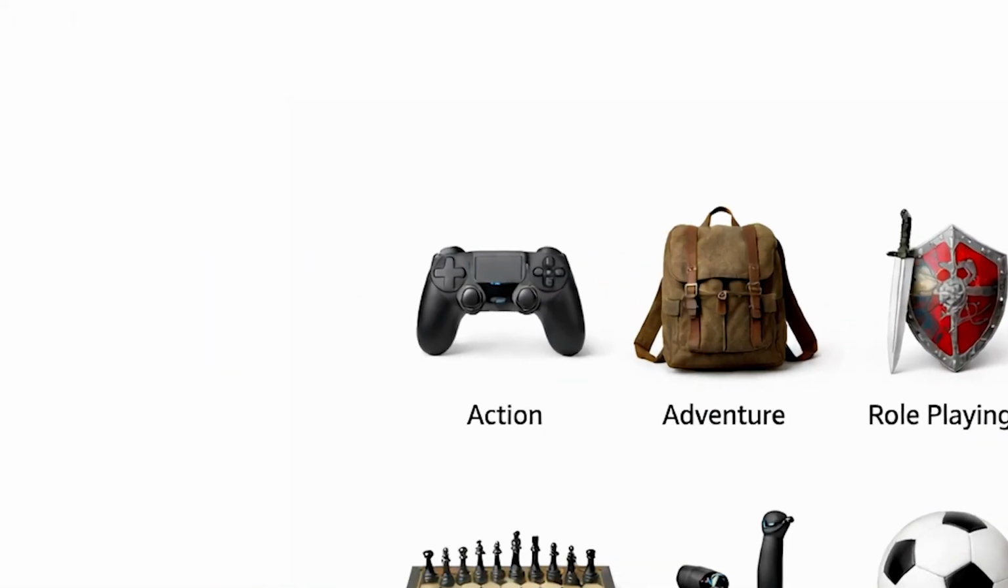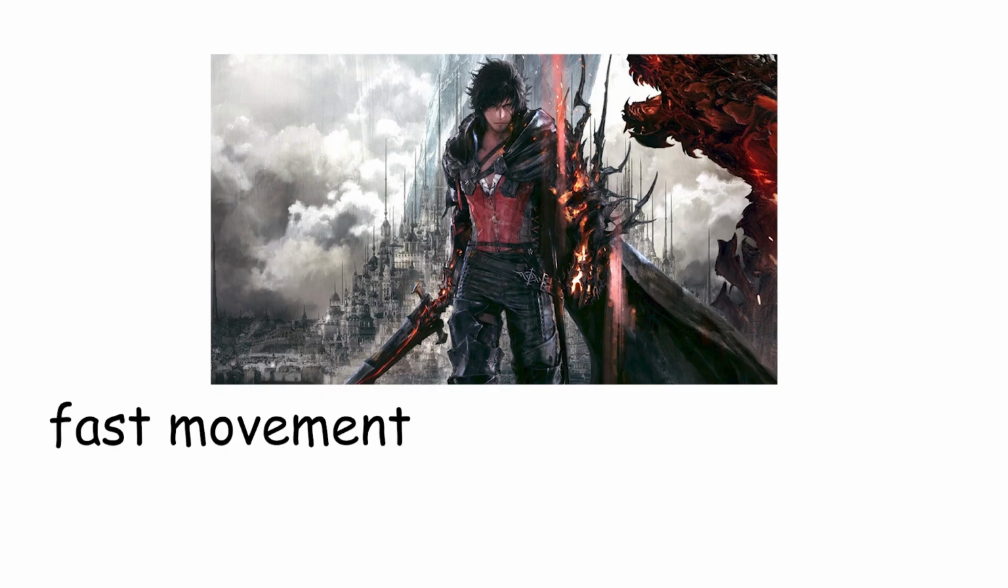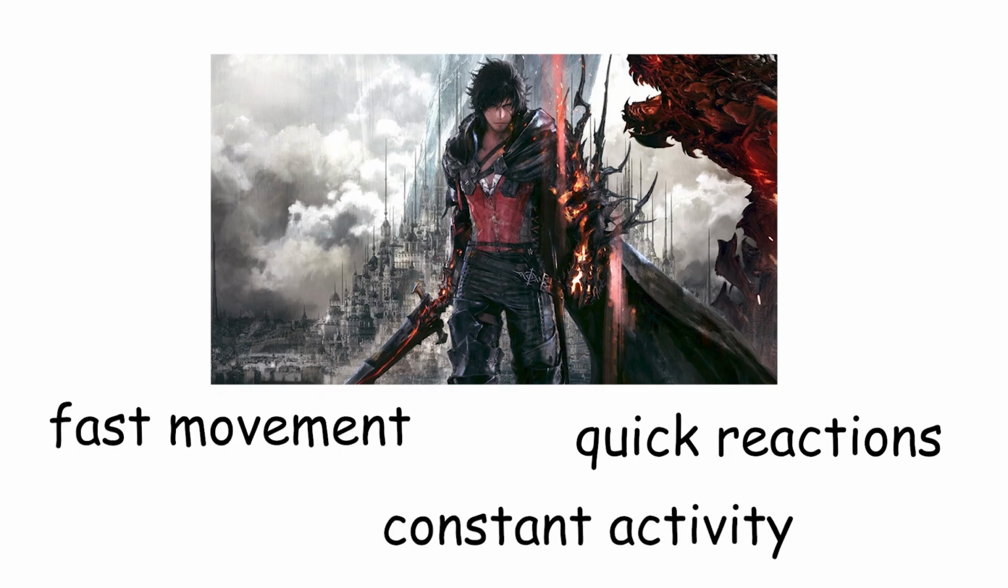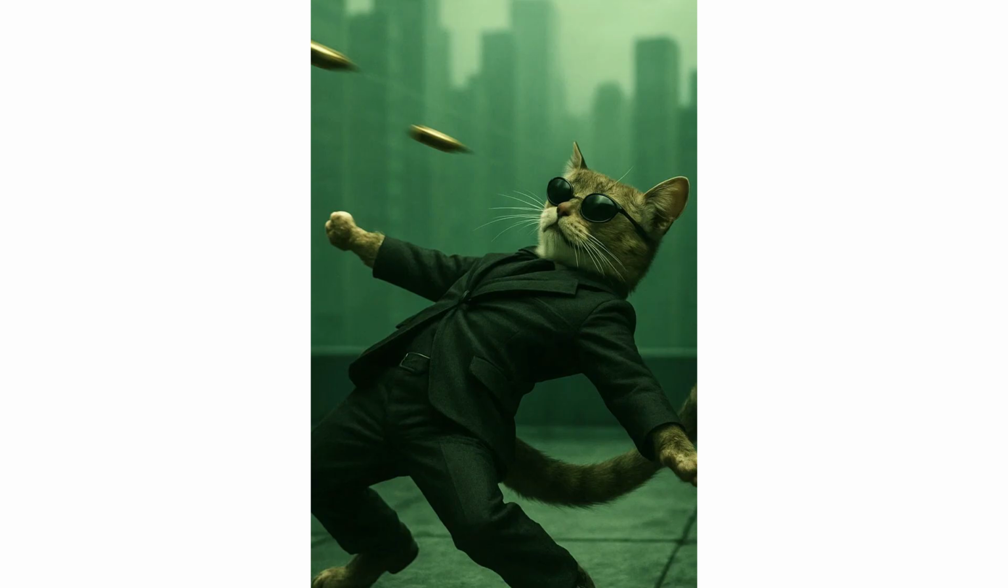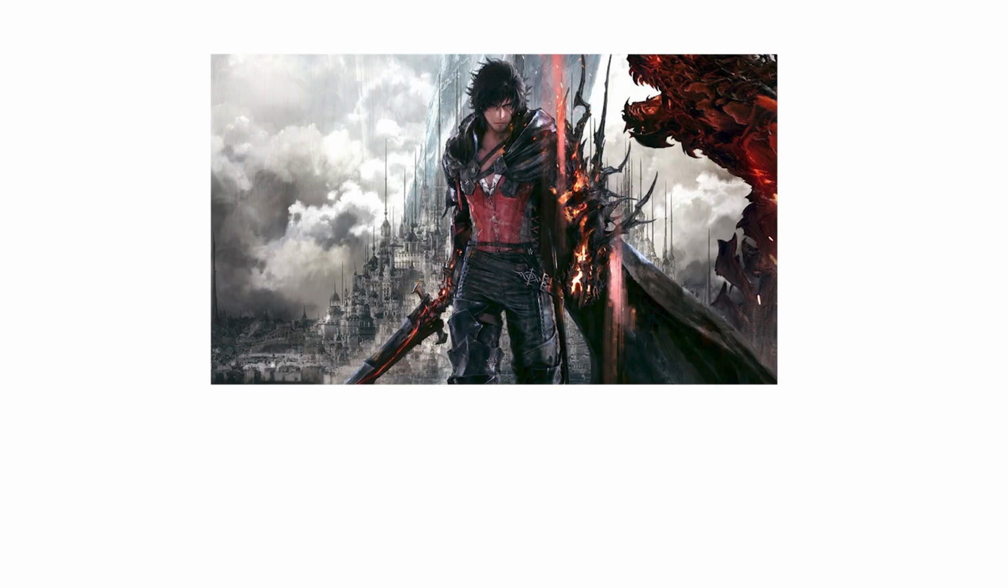Action. Action games are built around fast movement, quick reactions, and constant activity on screen. Everything happens in real time, and the main challenge comes from how quickly situations change. These games often involve combat, dodging, or precise timing, and they are usually very direct and easy to understand.